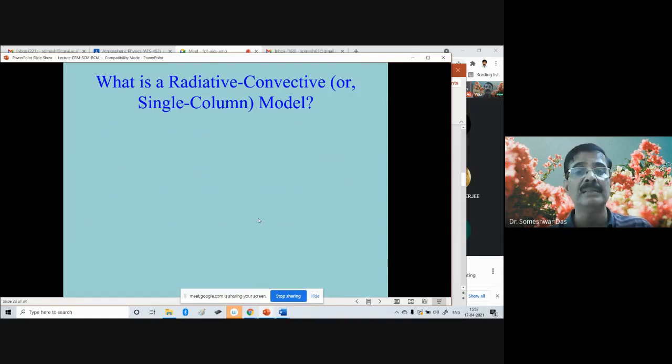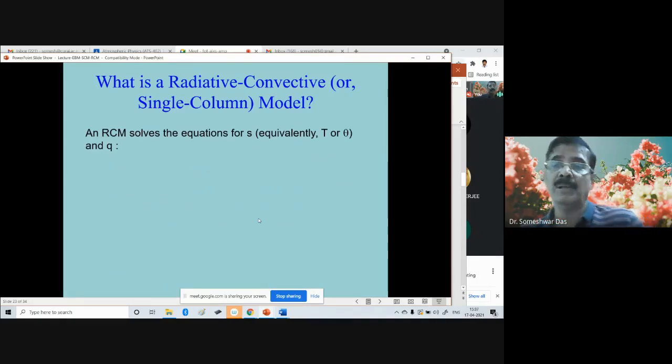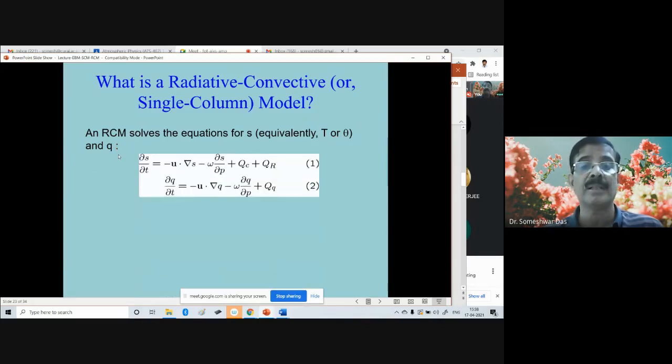So what is the difference between RCM and the single column model? Now, by now you already know the basic concept, the fundamentals. But once again, for recalling or refreshing, an RCM solves the equations for S, that is the dry static energy, which is equivalently temperature, or the theta, that is the potential temperature, and Q, the specific humidity. Okay, that's what the RCM does. And these are the equations. Just now you saw the equations.